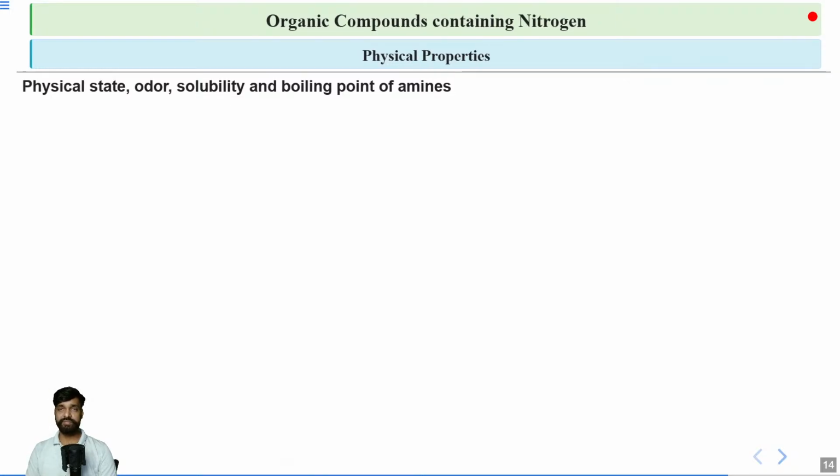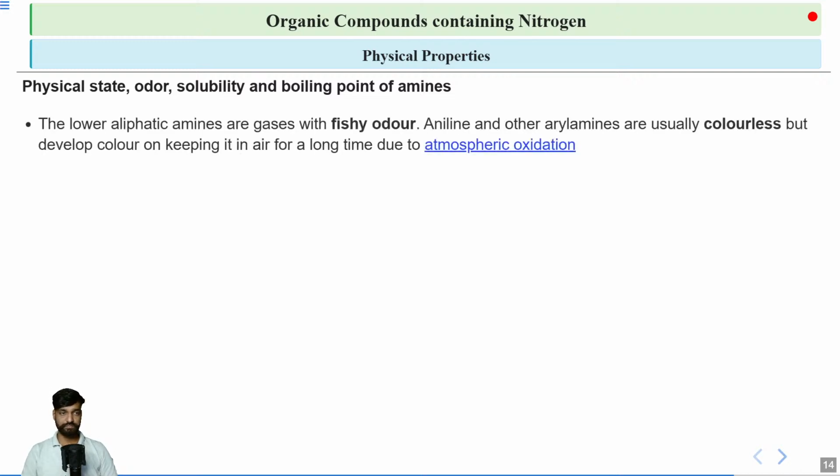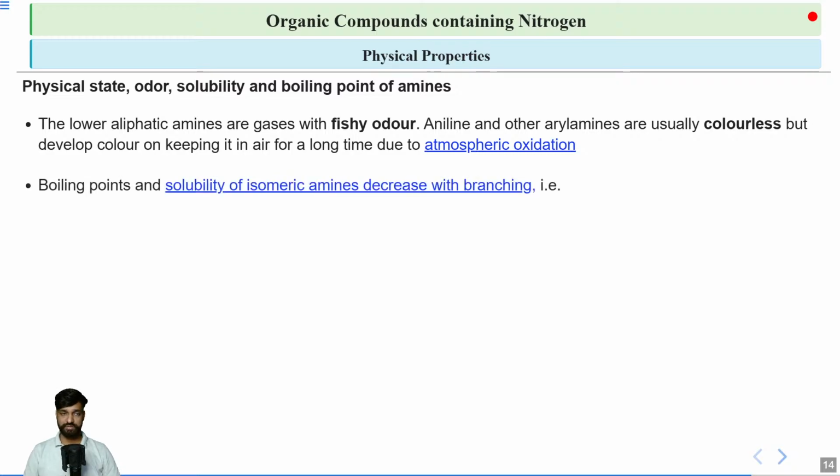So this is your schematic reaction. Here also we are starting from a carboxylic acid and we are getting an amine which has one carbon less than the starting point. Now we'll talk about the physical properties such as physical state, odor, solubility, and boiling point of amines. Lower aliphatic amines have a fishy odor, and aniline and other alkyl amines are usually colorless but develop color on keeping in air for a long time, due to atmospheric oxidation.